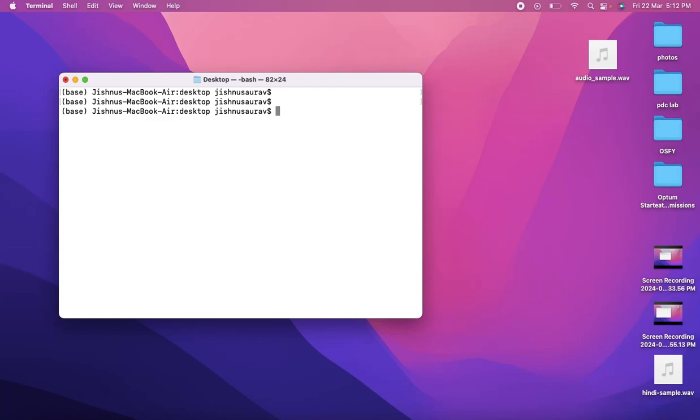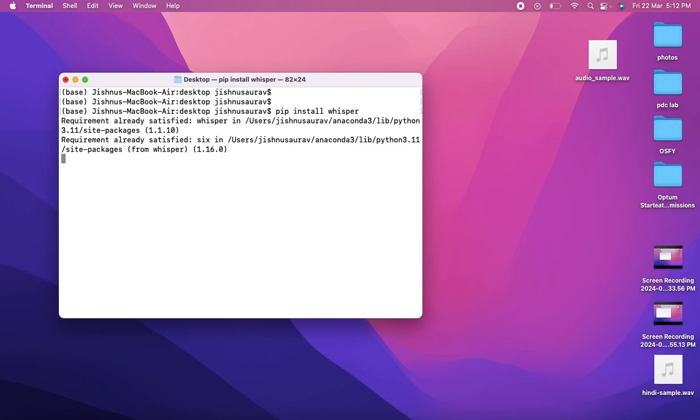So today we are going to discuss Whisper, which is an amazing model that has been developed by OpenAI, and speech to text can be done easily by this model. This model makes it very easy for us to do speech to text or speech transcriptions, and it makes it so easy for any one of us with zero knowledge in data science to do speech to text transcriptions easily. So let's go ahead and first install this model.